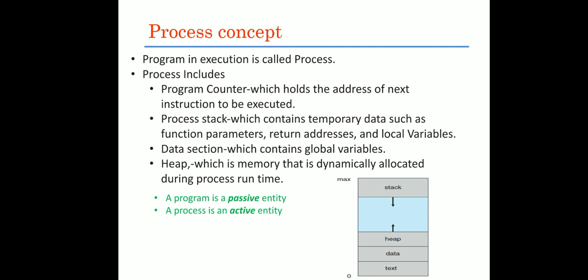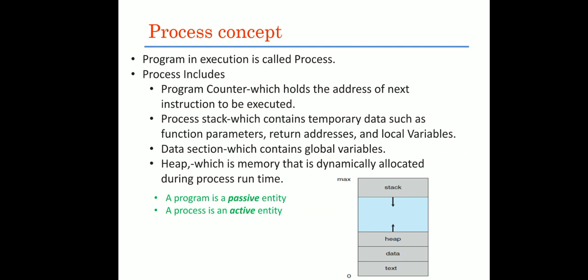The data section contains some global variables in a program, and heap is one more important section or parameter in your process. The heap is memory that is dynamically allocated during the process runtime. When I execute any program, during runtime the heap allocates the memory for the program.